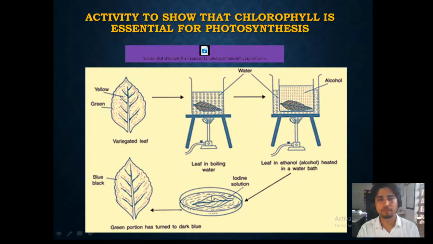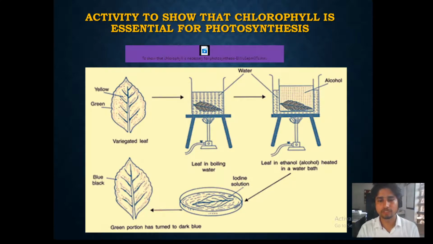So this leaf becomes pale white, and now we want to observe whether this leaf which was kept in the sunlight had performed any photosynthesis, and if it had, in which region of the leaf it has performed the photosynthesis. To observe that, we are using iodine. We know that iodine helps in identifying the starch.